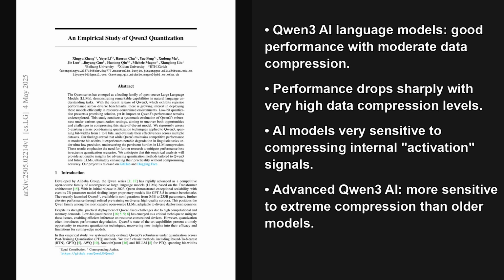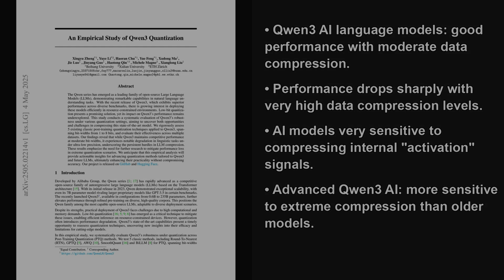The researchers tested several post-training quantization, or PTQ, techniques applied after model training across various bit widths, which is the number of bits per value. They found Qwen3 maintains good performance at moderate bit widths but degrades significantly at ultra-low precision, underscoring ongoing compression challenges.